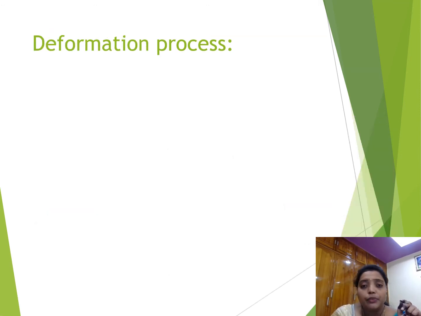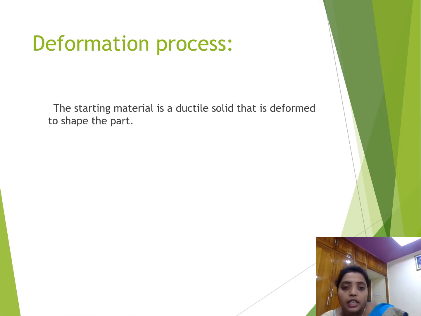Next one, deformation process. Deformation process means the starting material is a ductile solid that is deformed to shape the part. Ductile means what? It is neither liquid nor solid. It is in between; that one is known as ductile material. It is a soft material. The starting material is a ductile solid, a soft solid material, that is deformed to shape the part.